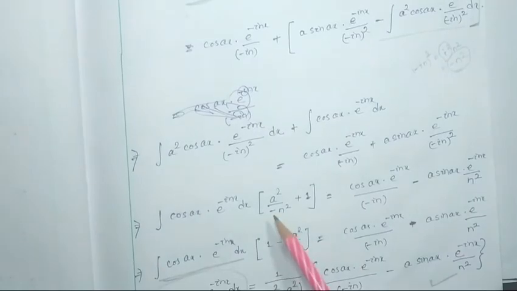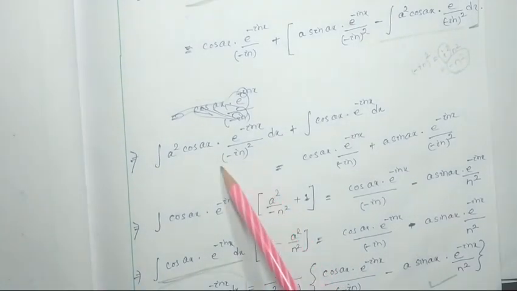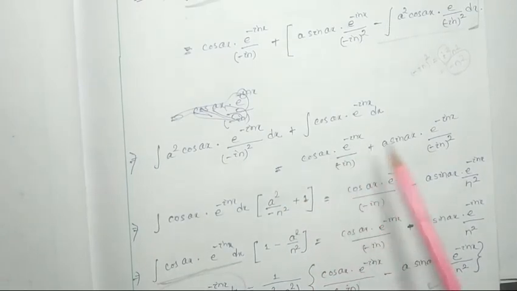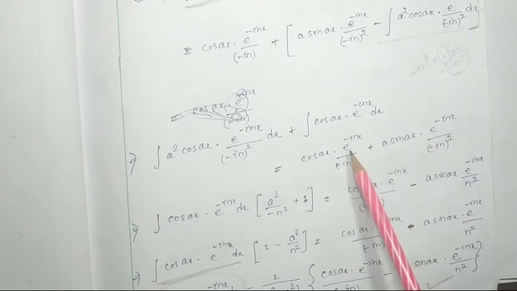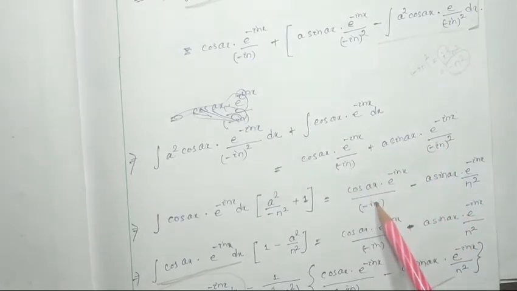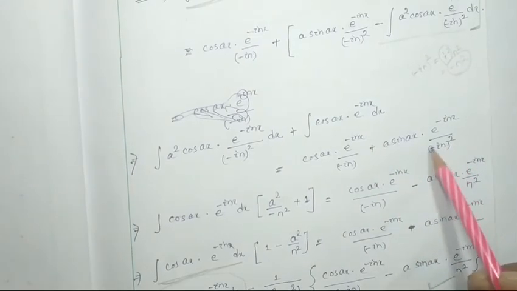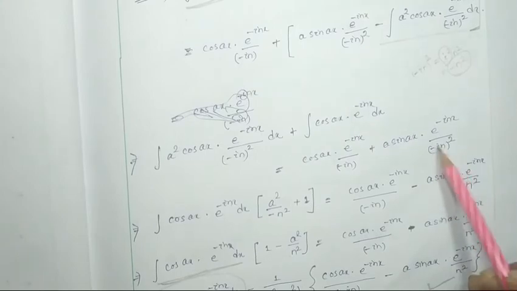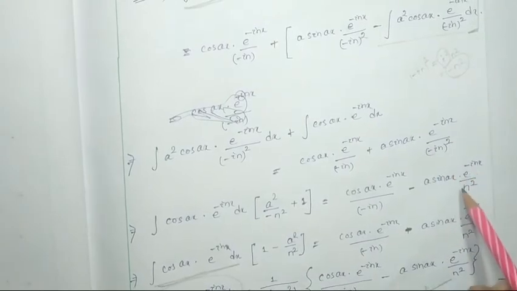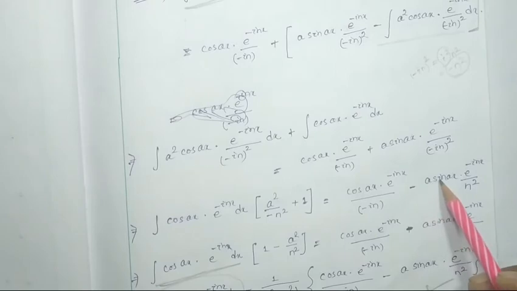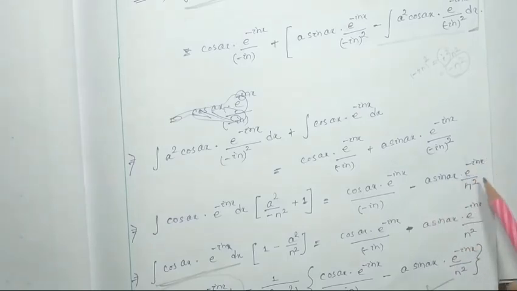So hence we substitute minus n square, so we get a square by minus n square plus 1 is equal to this term and this term. This term as usual we have written here; the plus is transformed to minus because minus in whole square is nothing but minus n square, so it becomes minus a sin ax into e to the power minus inx by n square.